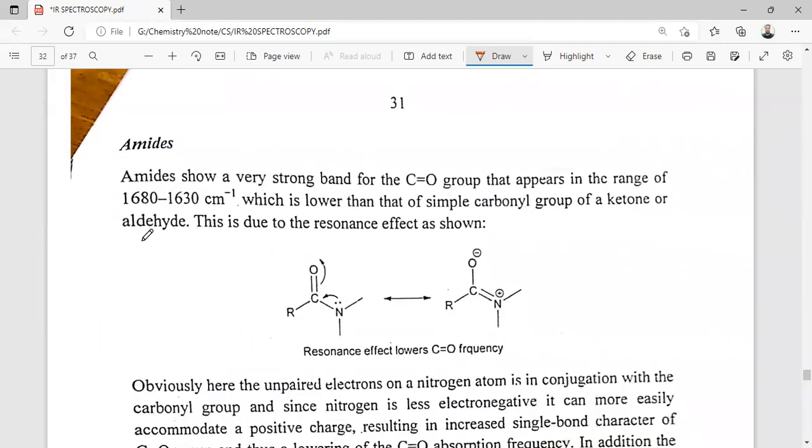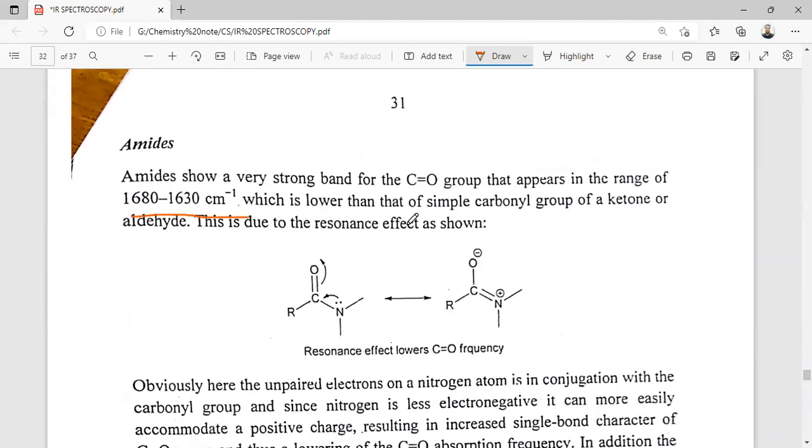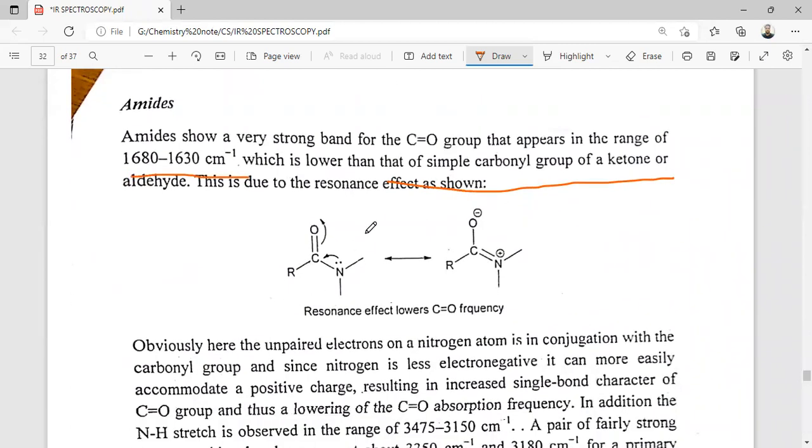So next we will discuss the amide. Amides show a very strong band of the C=O group that appears in the range of 1680 to 1660, which is lower than a simple carbonyl group or diketone. This is because the amide has a lower C=O stretching frequency compared to the normal aldehyde or ketone. The adjacent nitrogen has an electron donating nature that stabilizes this form, where the carbon-oxygen bond length has slightly more single bond character. That's why its stretching frequency is lower.